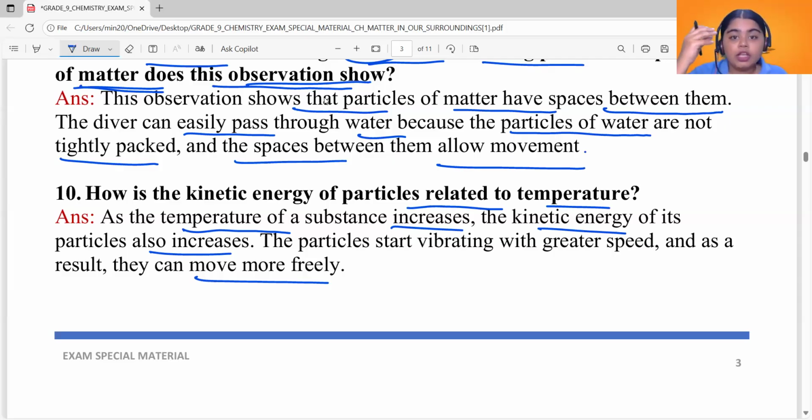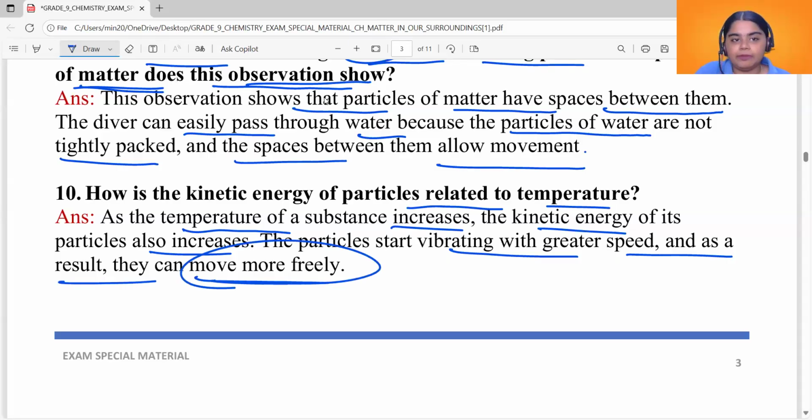For example, solids. Solid particles do not vibrate much. Like you can say, they do not move much. They vibrate, staying on their own positions. And as you increase the temperature for that solid substance, what happens? They will start vibrating with greater speeds. And ultimately, as you increase the temperature, they will be moving freely, getting converted into the next state of matter called liquids. So particles start vibrating with greater speed, and as a result, they can move more freely.